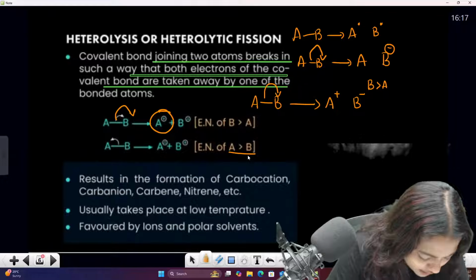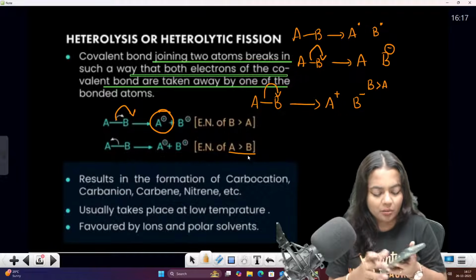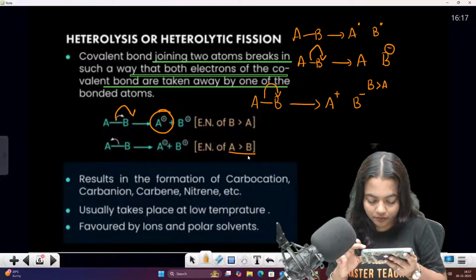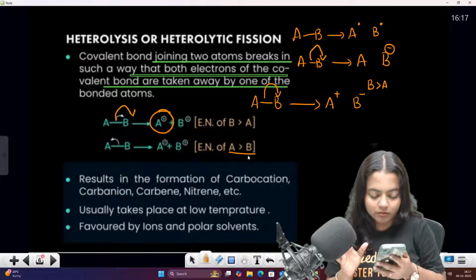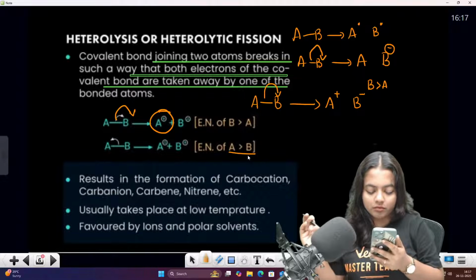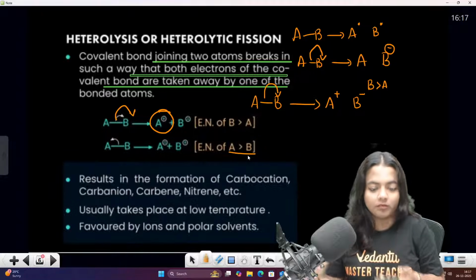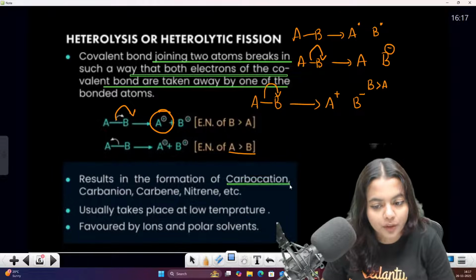I hope this is clear and my slide is also visible for everyone, right? Those who are watching, please do tell me, children, whether my slide is visible or not. I think it is visible. So they will be resulting in the formation of the carbocation.